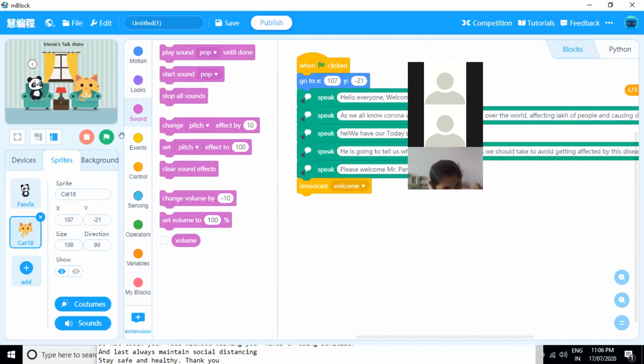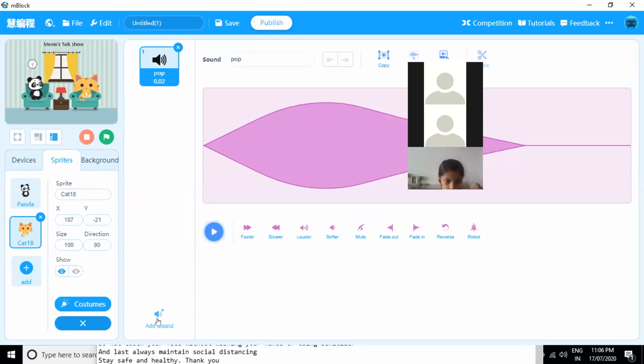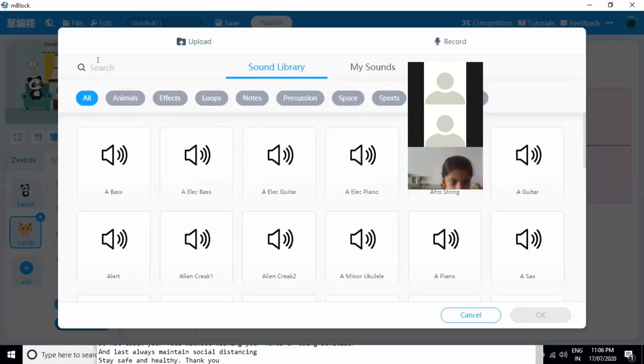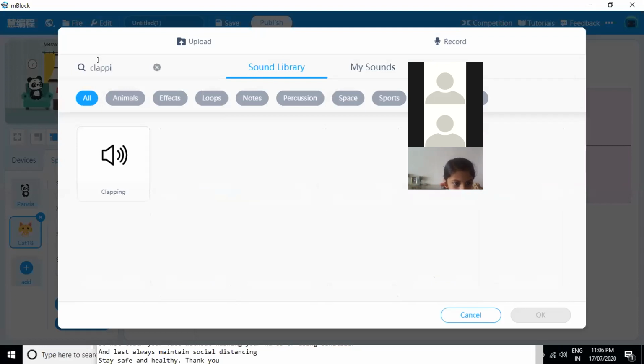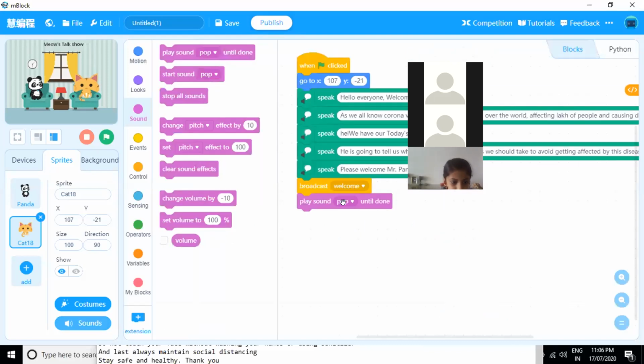For that I'm going to sounds and play sound. Here we have only pop sound available, but we want a clapping sound, right? So we'll go to record and add one more sound. Just cancel this, and if you see down here you have the add sound option. If you go to add sound and search for clapping, we have the clapping option here. Just click okay, so this is how we can add one more sound. If you see the drop down list, I'll get the option of clapping.